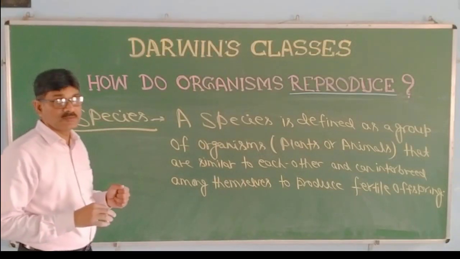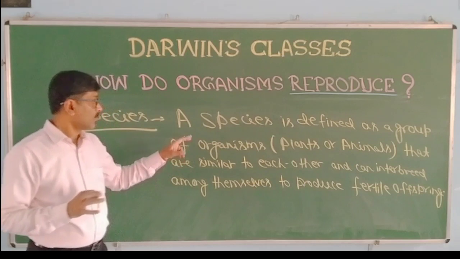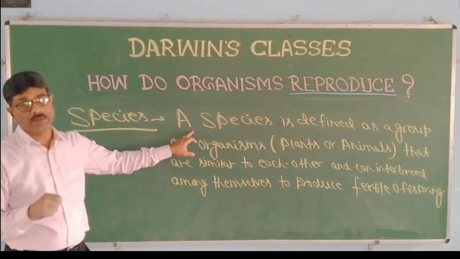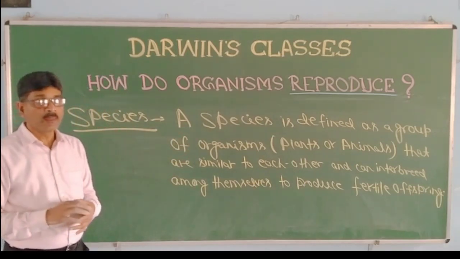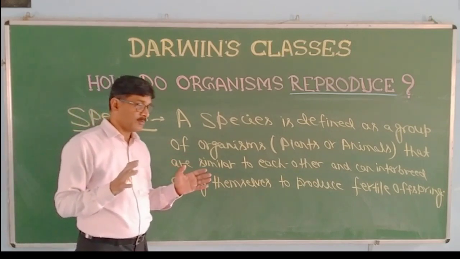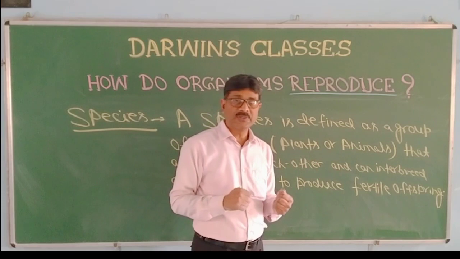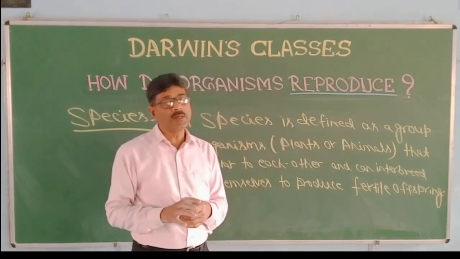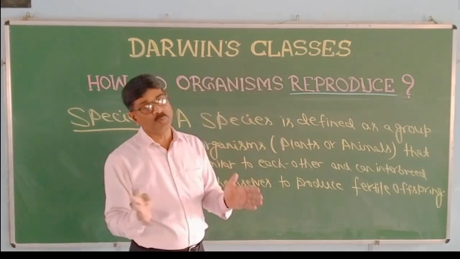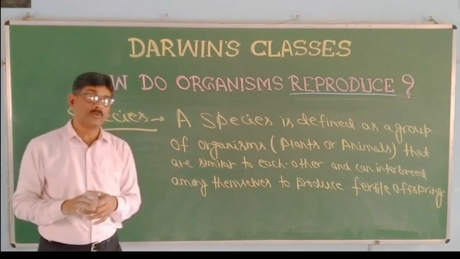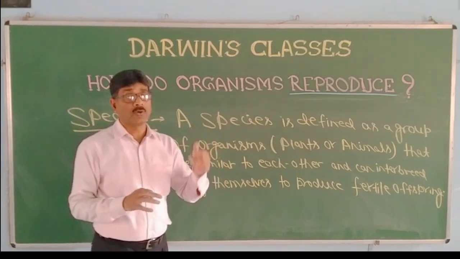So a species is a unit in classification, and suppose dog is a species, cat a species, cow a species. In cow there may be varieties of breeds, but they all are cow, they all are dog.